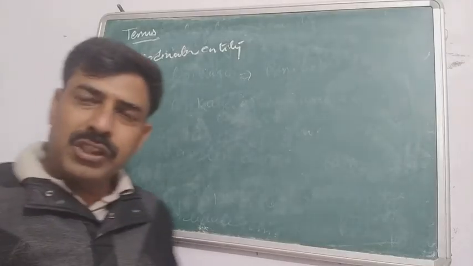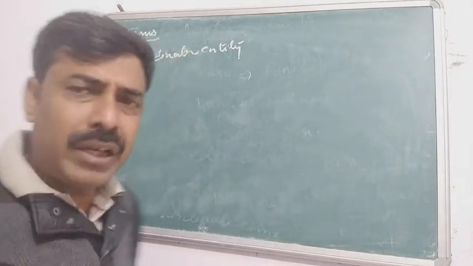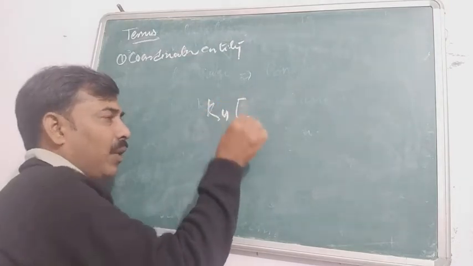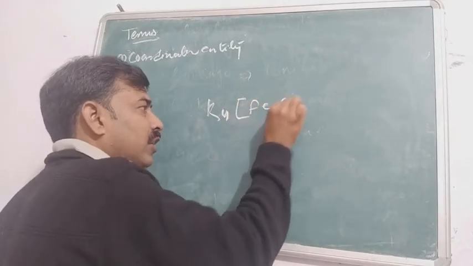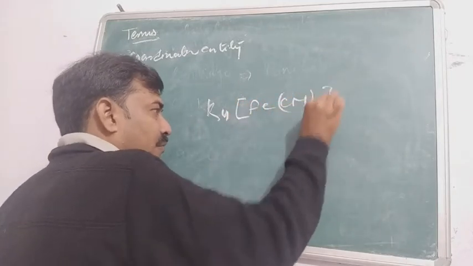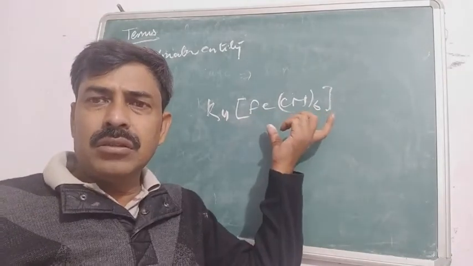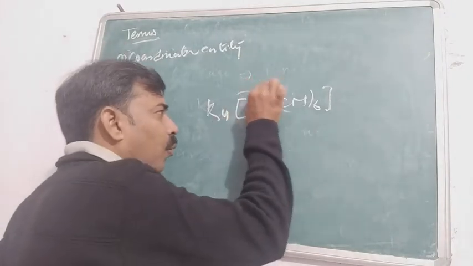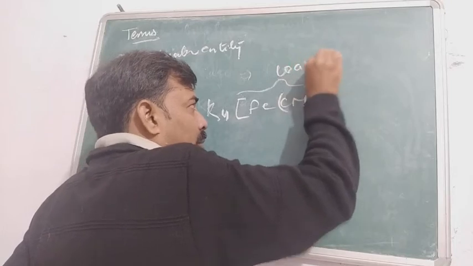So we are going to discuss first about the coordination entity. If you are writing any of the coordination compounds, you will write in this way. We are taking the example of potassium ferrocyanide, K4[Fe(CN)6]. Simply, whatever is written inside the square bracket, this overall species is called the coordination entity.